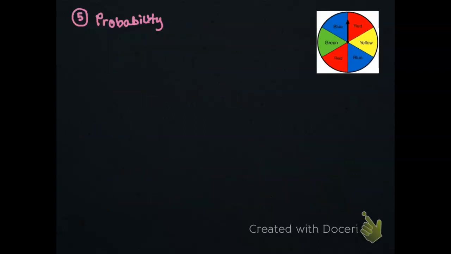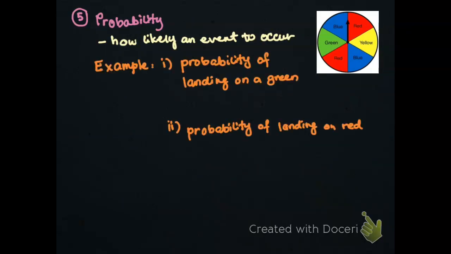And the last one is the probability. The probability is how likely an event is to occur or to happen. For example, the probability of spinning the spinner and landing on green, you will get 1 over 6. And for the probability of landing on red, you will obtain 2 out of 6 or 1 over 3.